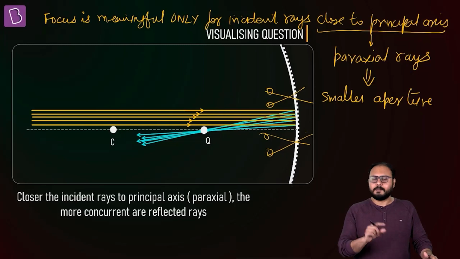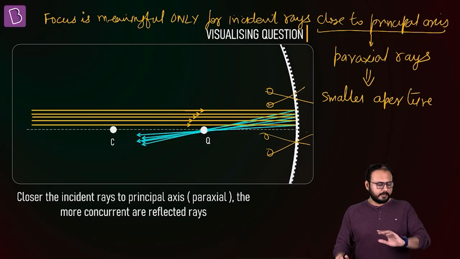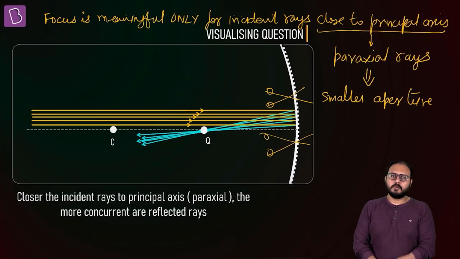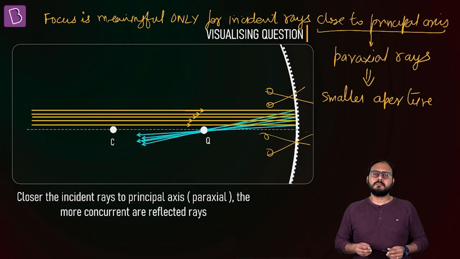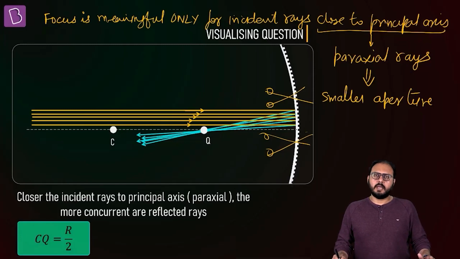Use a smaller aperture. 30 seconds. Then I bring the math home. Got it? And in that case, it will come out to be R by 2.